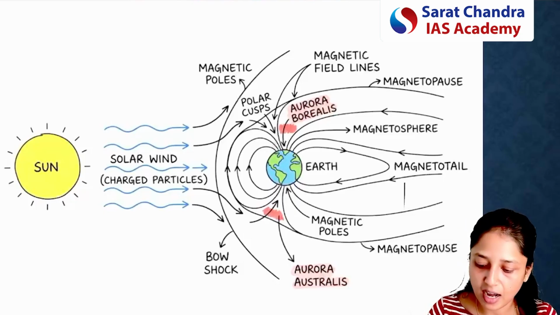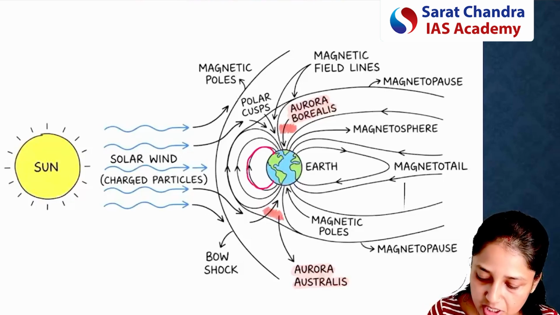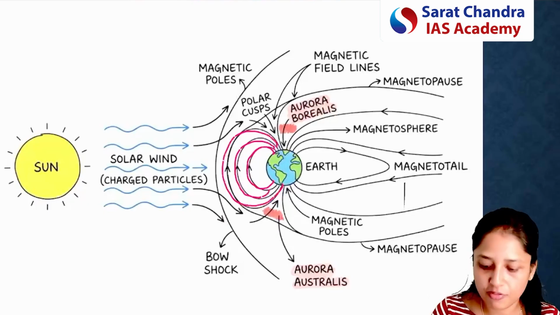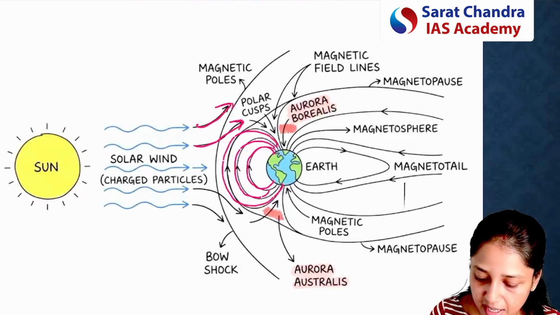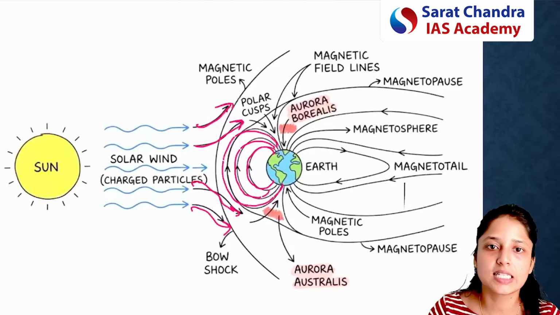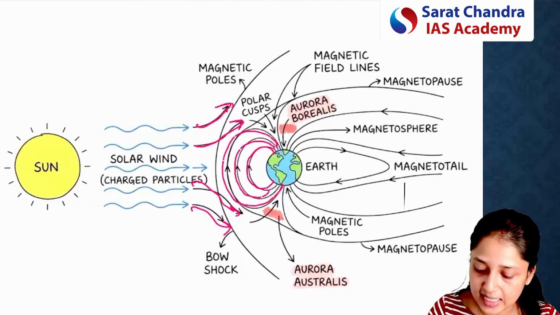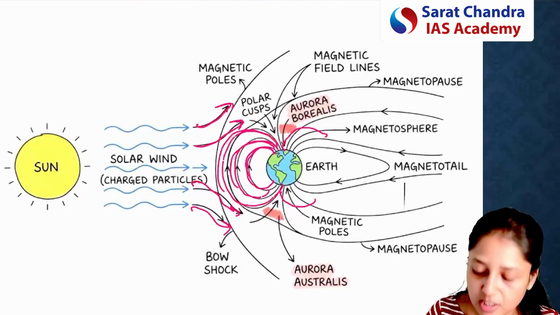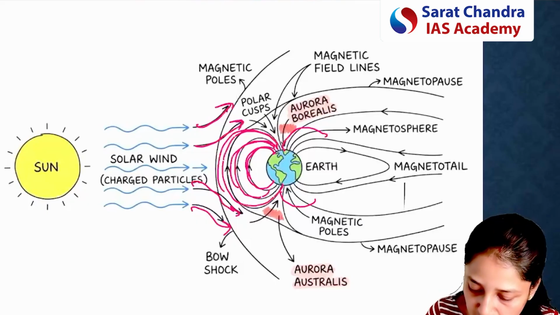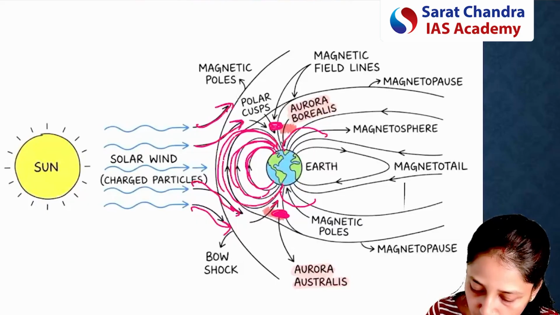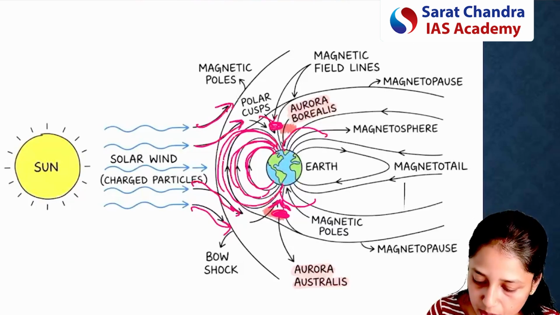So our earth has a natural protection shield, and that natural protection shield is called the earth's magnetic field. This magnetic field will deviate these solar particles from the earth's atmosphere, so that life on the earth can be saved. This is the shape of the earth's magnetic field. But please focus on these two regions, the first region and the second region. You are able to see this gap, right?